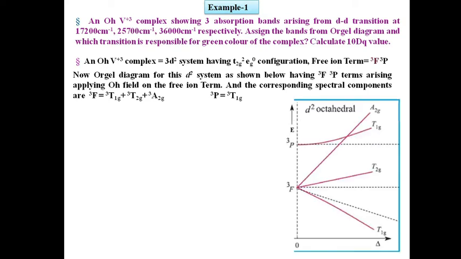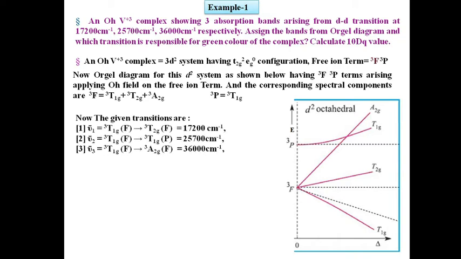Now from these crystal field terms we have to draw the Orgel diagram for this electronic system. Therefore, for a d² high spin octahedral ion we can draw the Orgel diagram as shown in the slide. The terms are arranged from lower energy to upper energy as T1g(F), T2g(F), T1g(P) and finally A2g(F).